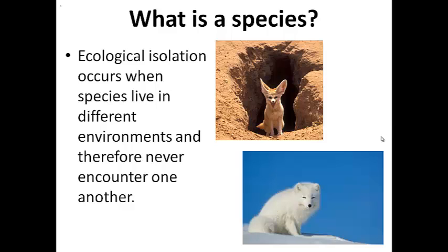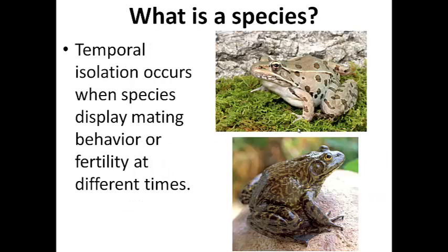Here we have a desert fox on top, and an Arctic fox on the bottom. One lives in Canada, the Arctic fox, and one lives in Mexico and Arizona. And so they're just not going to run into each other. So they are ecologically isolated. Could they reproduce? Maybe, but they're not going to because they do not encounter one another.